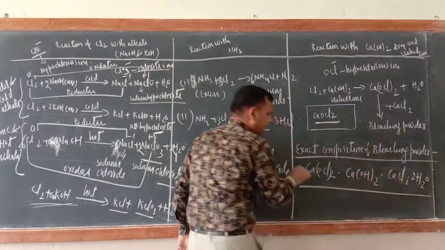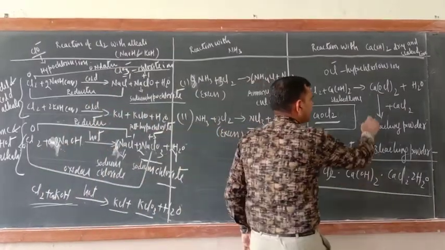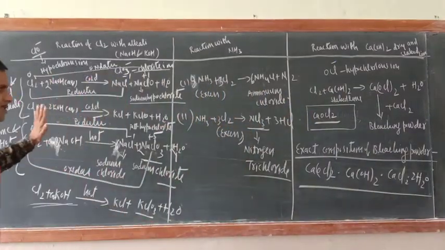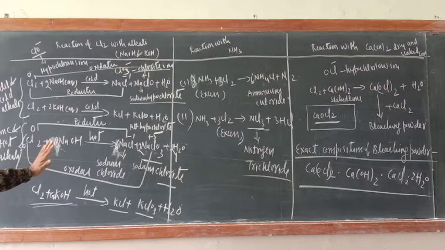This is the complete formula of bleaching powder. Okay, but generally we represent it with CaOCl2. So please check this one. That is the exact chemical composition of bleaching powder.